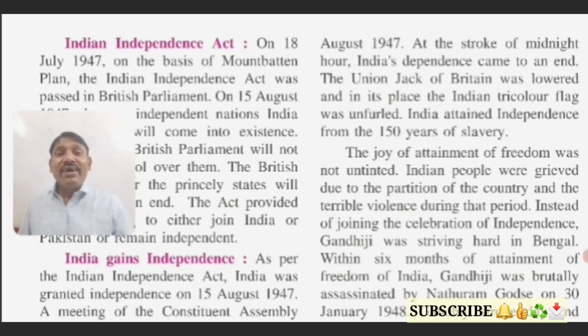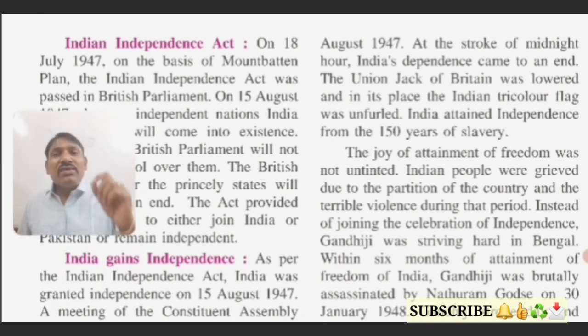After a long time of slavery, India got independence. So this was the proud moment for all the Indians. But this freedom we got after lots of sacrifices of the people.